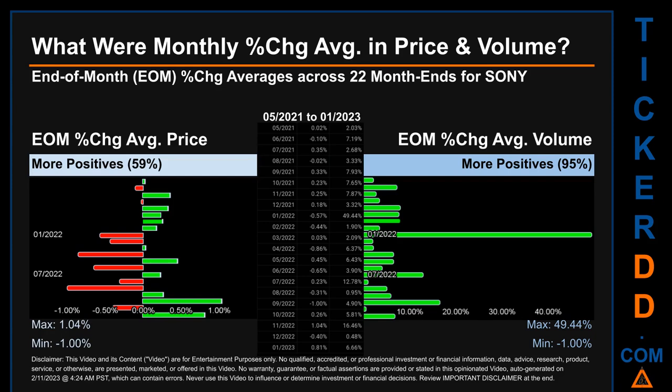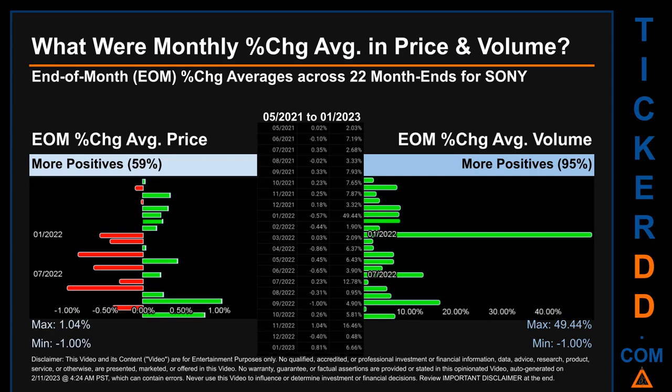What were end-of-month percentage change averages in price and volume for SONY? The monthly average of percentage change, in price and in volume, were calculated for each of the 22 month ends. That calculation took daily percentage changes and averaged them for each given month. If a month end came out negative, then it means that the month summarily saw a negative change.